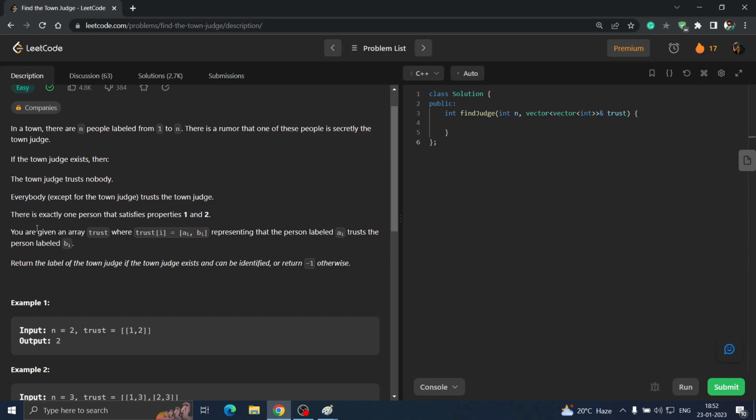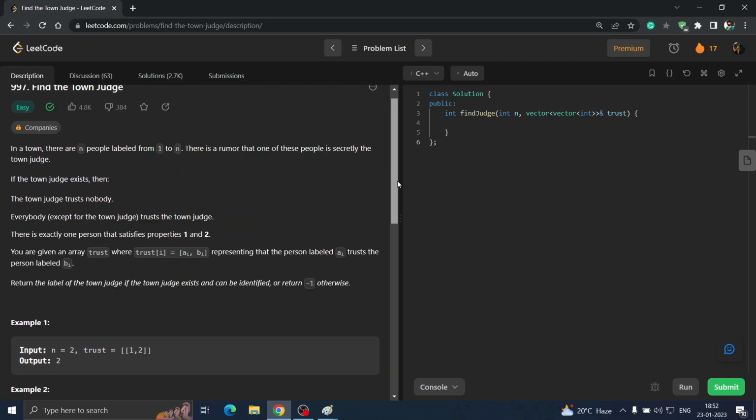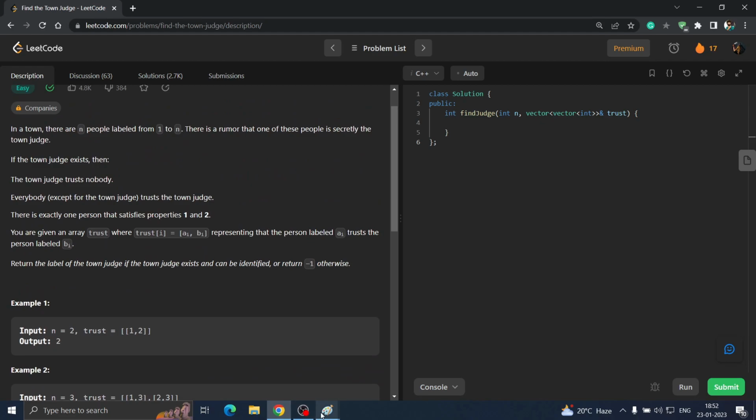So what are we given? We are given an array trust, which has A and B elements in a vector array. What is A trusts B? That is what they want to say. And what do we have to return? We have to return the label of the town judge if the town judge exists and can be identified, or we return -1 otherwise. So this is what the question is trying to say. Let's move on to the examples and understand it better.